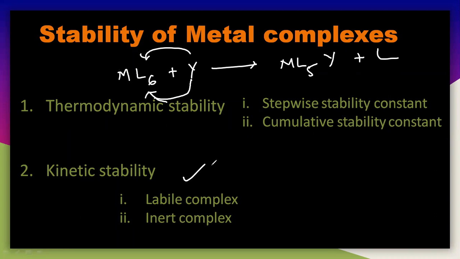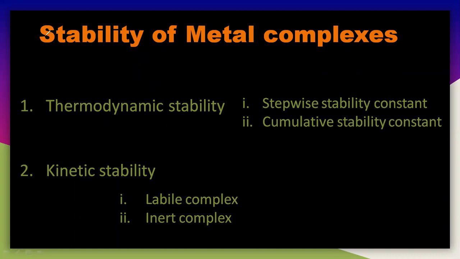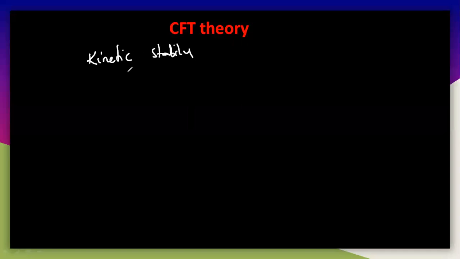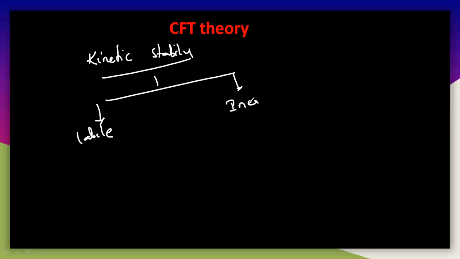Now whether a complex is labile or inert depends on the VBT theory and the CFT theory. Now we will understand it by using the CFT theory. So how can we explain it by using the CFT theory? Here the kinetic stability is of two types, labile and inert. So how can we explain the lability and inertness of a particular complex or a substitution reaction?